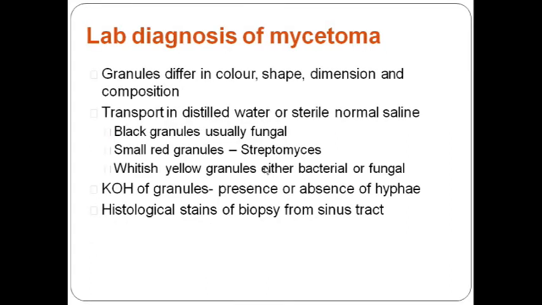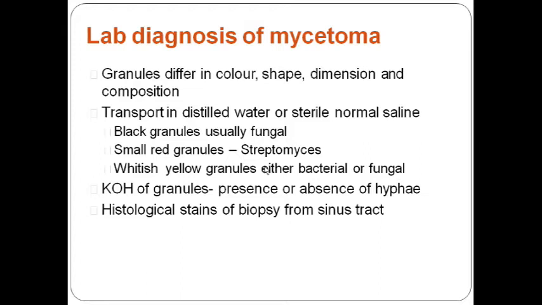Now we do lab diagnosis of mycetoma. Most importantly, first thing we have to look at are the granules, the lesion and the biopsy. Basically three things are there; the rest of the things revolve around this. First we have to see the granules, what granules they are. So we can do a KOH mount for granules and we'll see the presence of hyphae.